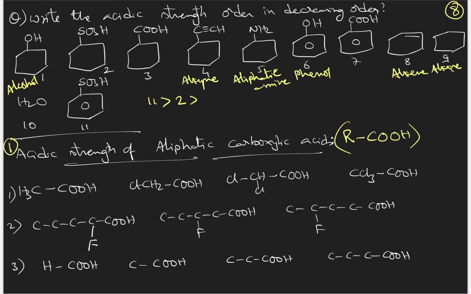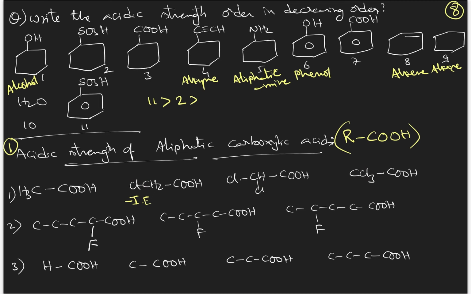But when you practice regularly, you will be able to write the answers directly by seeing the compounds. One point I already told you: the stability of conjugate bases is increased by having an electron withdrawing group. Here there is one electron withdrawing group, here 2 electron withdrawing groups, negative inductive effect groups, minus IE groups. Chlorine is a minus IE group. And here 3 negative inductive effect groups are there.